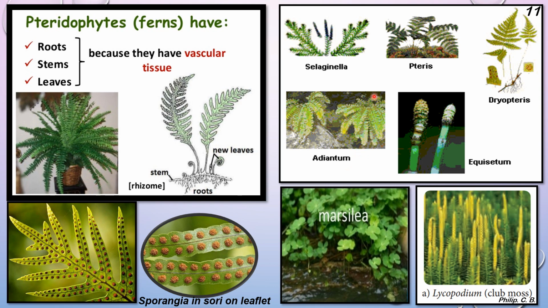Here are some images of the different types of pteridophytes like Selaginella, Pteris, Dryopteris, Equisetum, Adiantum, Marsilea and Lycopodium, which is otherwise commonly called club moss.